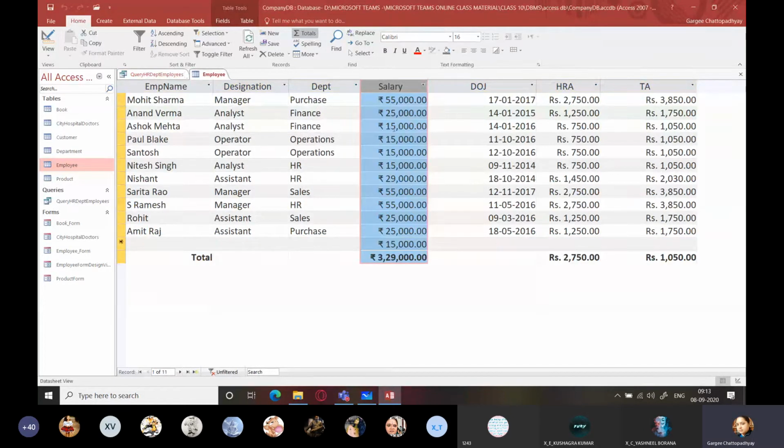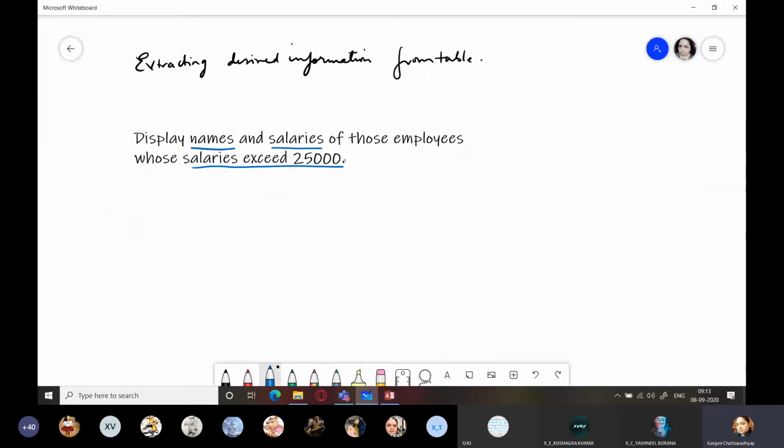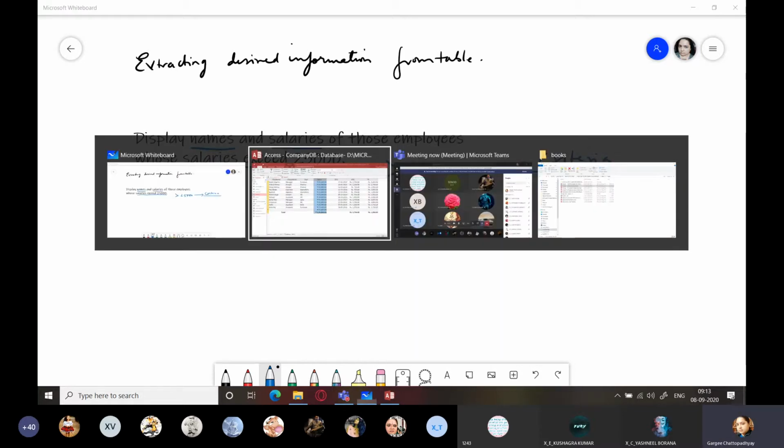And I want to display only those employees' information where salary exceeds 25,000. Exceeds 25,000 means it will be greater than 25,000, right? So this is going to be in which field? The criteria field. Okay, so let's do it.